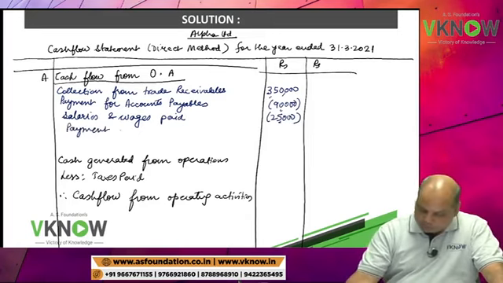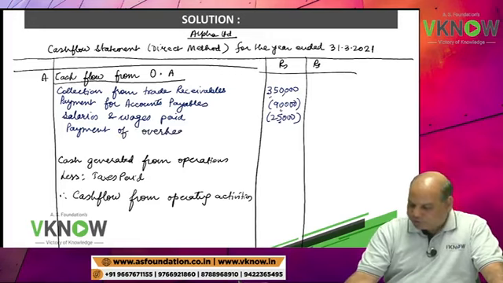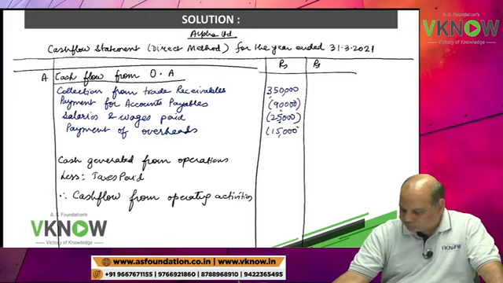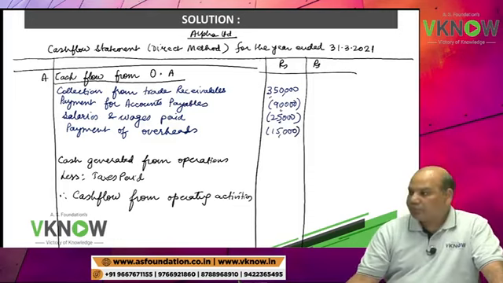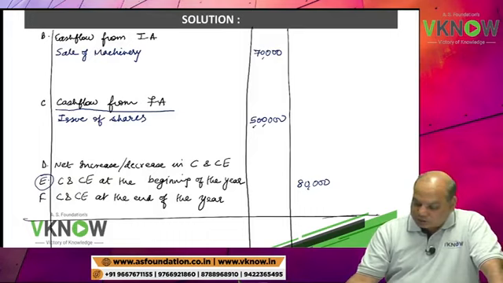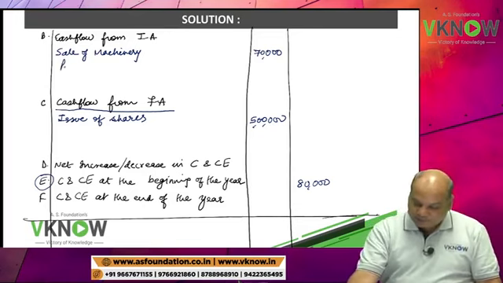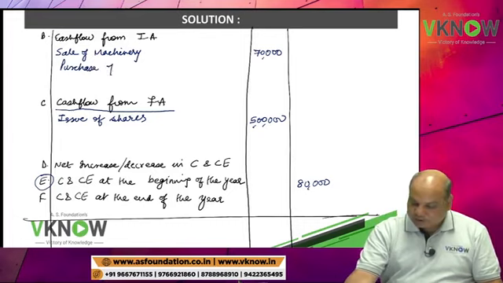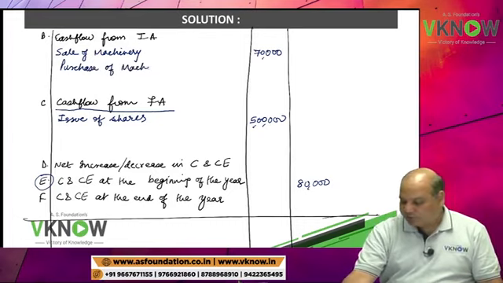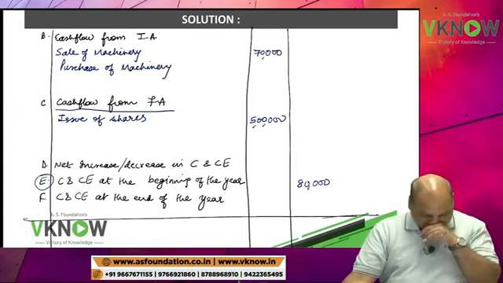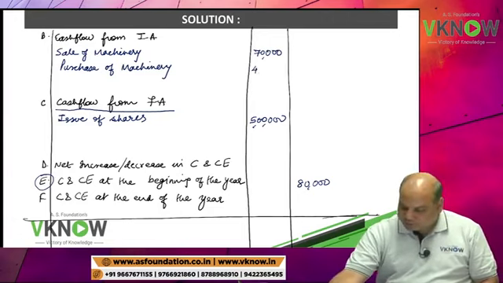Payment of overheads. This is also operating activity. In bracket 15,000. Now, where will you write machinery acquired? Purchase of machinery, we will write in investing activity. Machinery acquired 4 lakh.